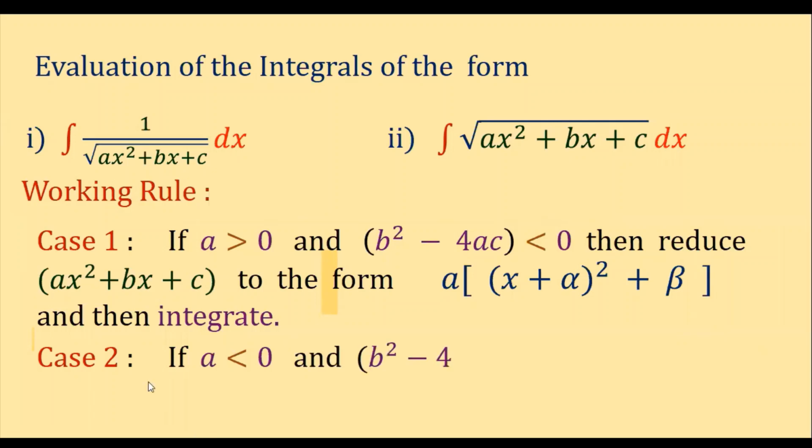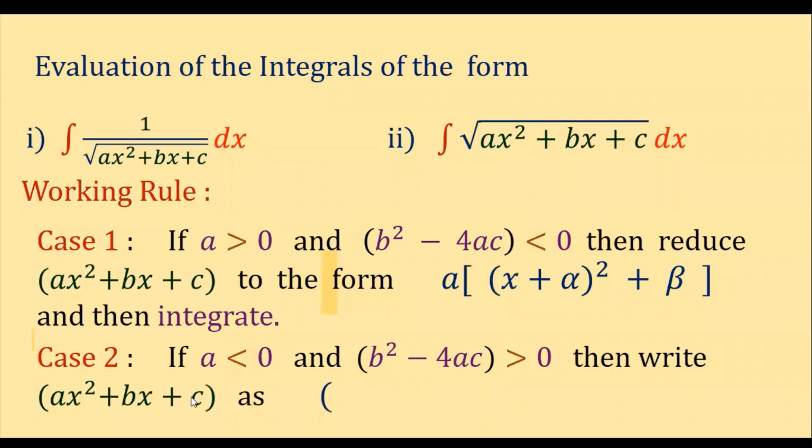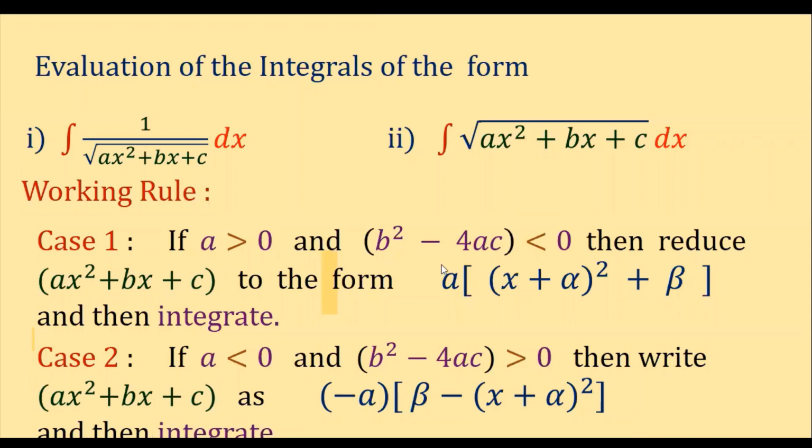Clear? And case 2 is if a is less than 0 and this is discriminant value, that is b square minus 4ac is greater than 0, then we write ax square plus bx plus c as minus a into beta minus x plus alpha whole square. Clear? And then we integrate. Clear, children? So these are the different forms what we have seen in today's session. I hope you understood them clearly.